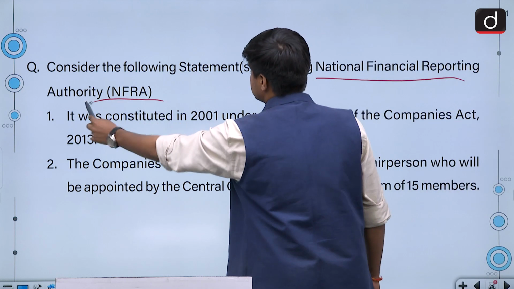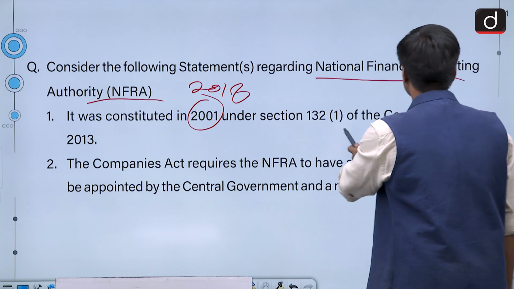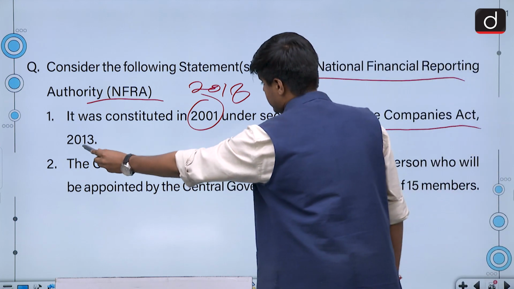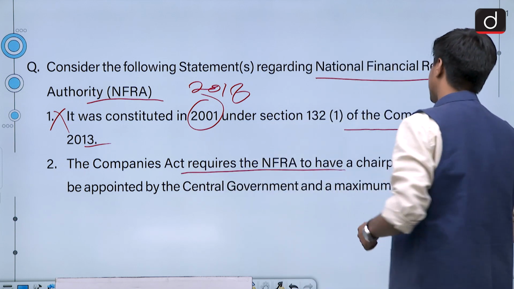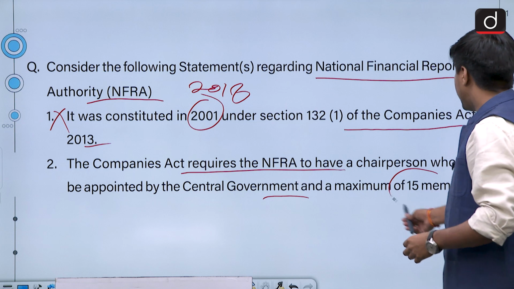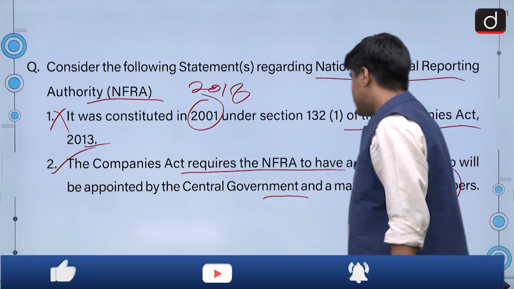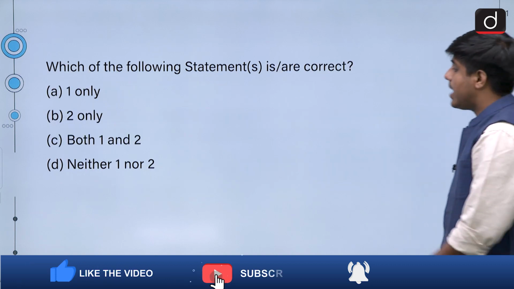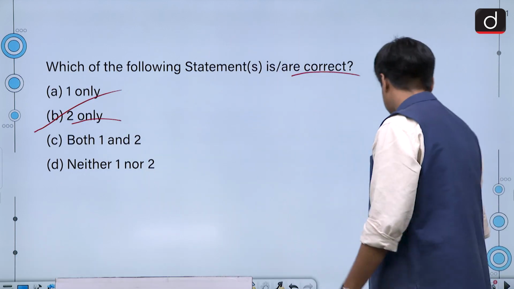NFRA was constituted in 2018 and not in 2001 under the Companies Act 2013. So this statement is incorrect. It requires to have a chairperson who will be appointed by the central government and it will have a maximum of 15 members. So this statement is correct. Since only statement 2 is correct, we can have a look at the options that only statement 2 is correct. Hence option B is the answer.